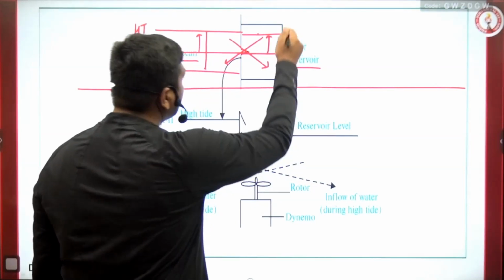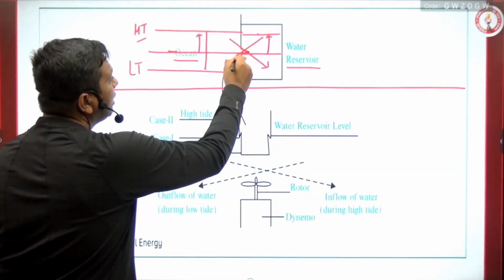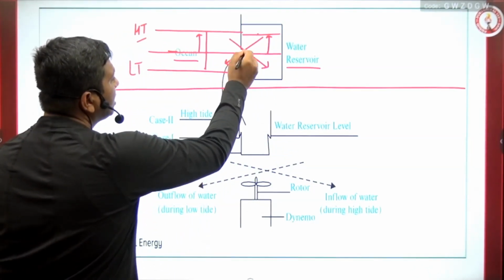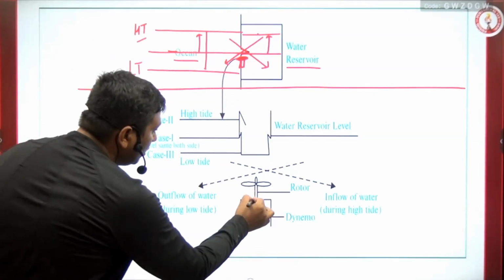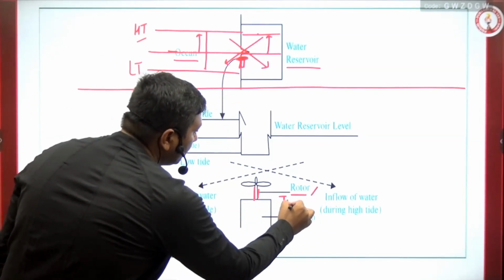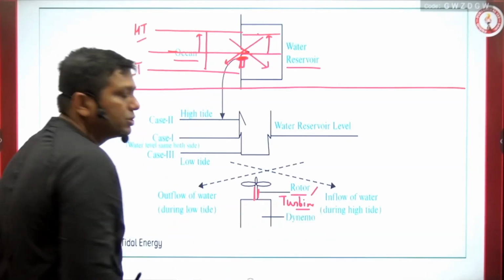Whenever the water is coming inside or moving outside, here I am just using one turbine or rotor. Here one turbine or rotor is used.